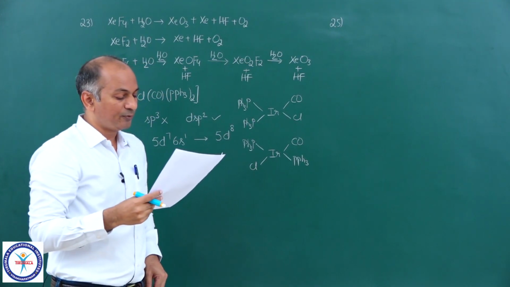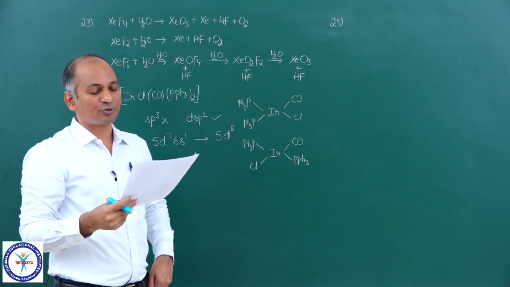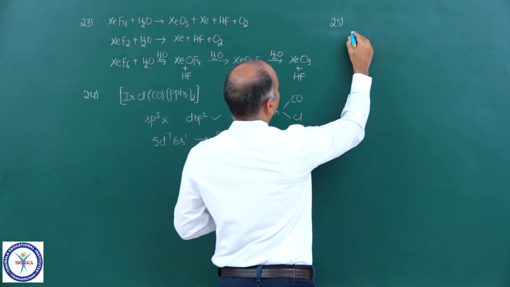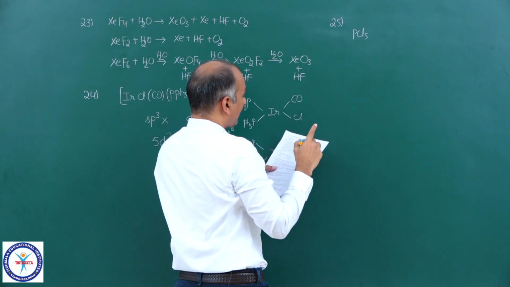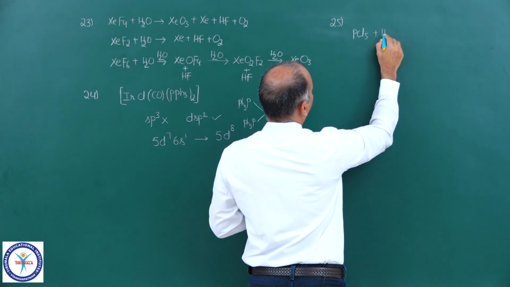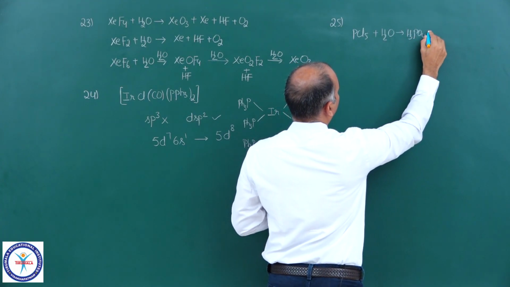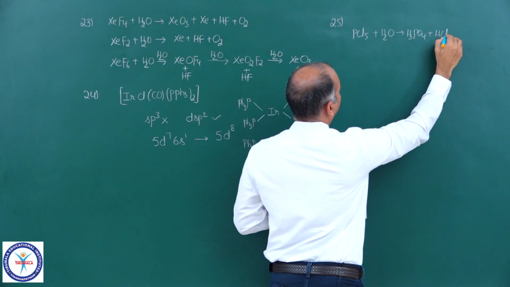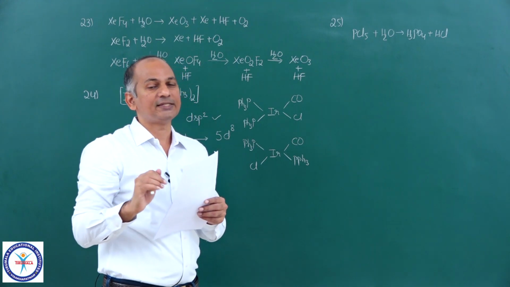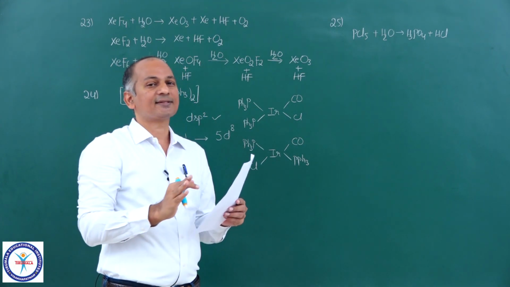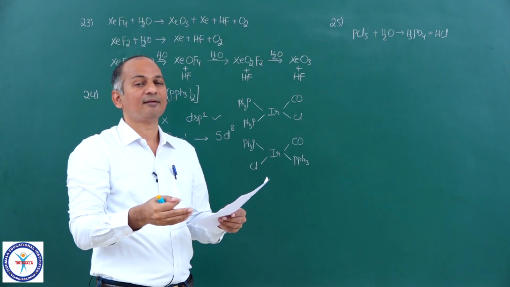Which of the following will give HCl or HF on hydrolysis? Similar to the 23rd question. So we have PCl5, and on complete hydrolysis, PCl5 gives H3PO4 plus HCl. 5 molecules of water attack 1 molecule of PCl5. All the halide ions come out, and after that water molecules are eliminated.